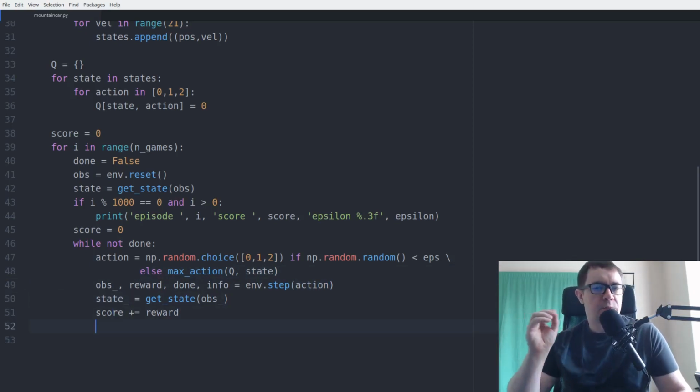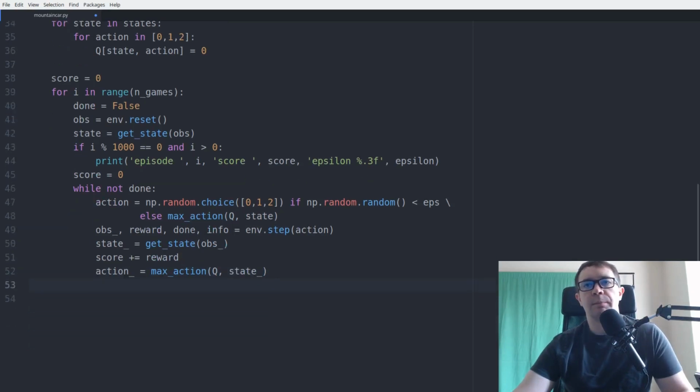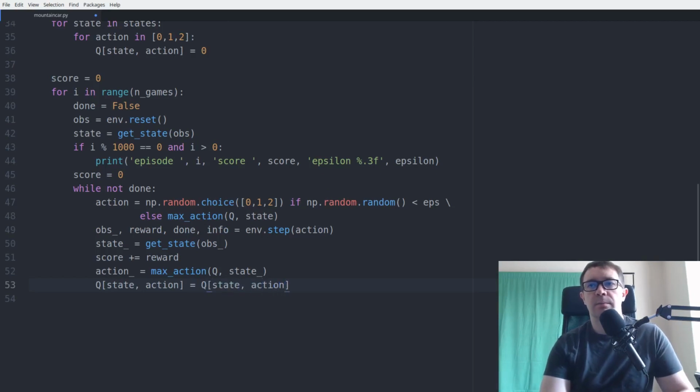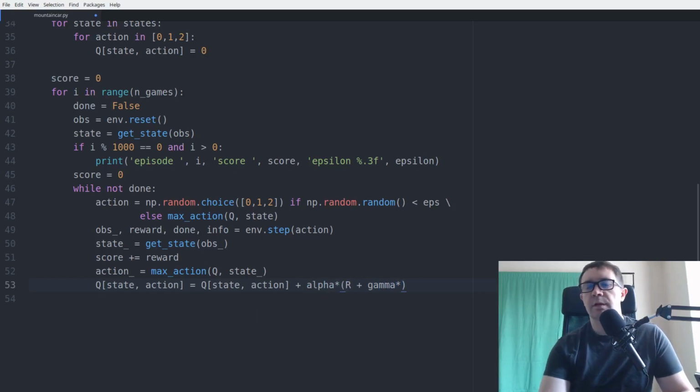So the next thing we need to do is to calculate our update equation for Q. First step in doing that is calculating the maximal action for our new state. And then we can plug that into the update equation for Q. Q state action equals Q state action plus alpha times a quantity R plus gamma times Q state underscore action underscore.